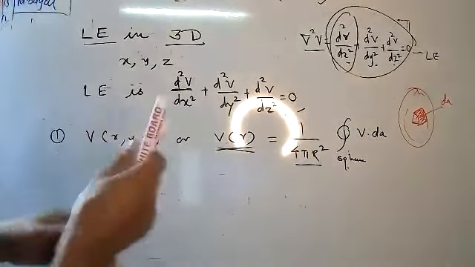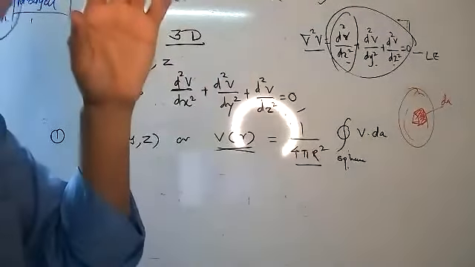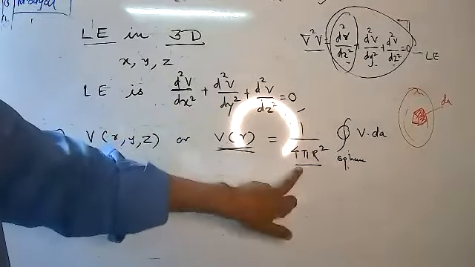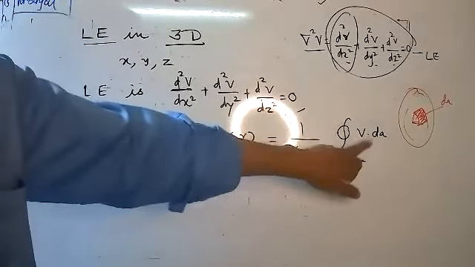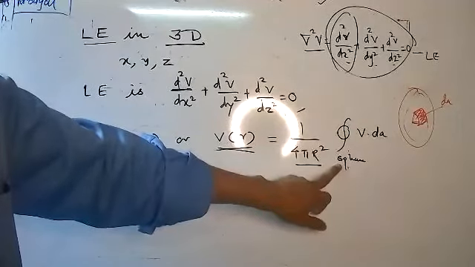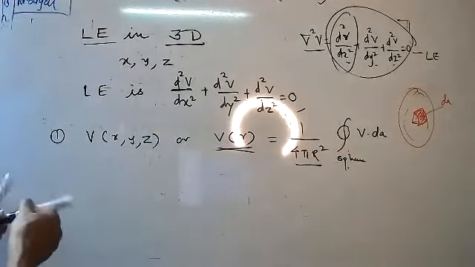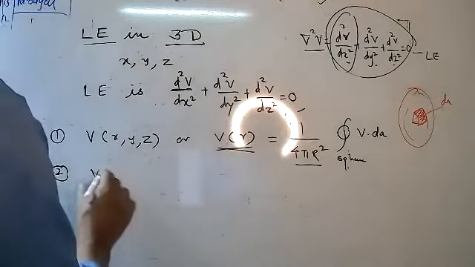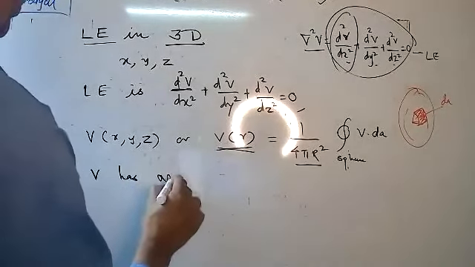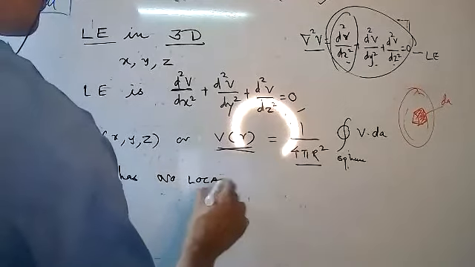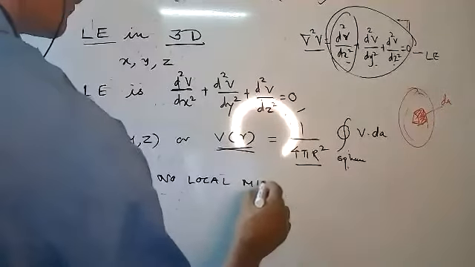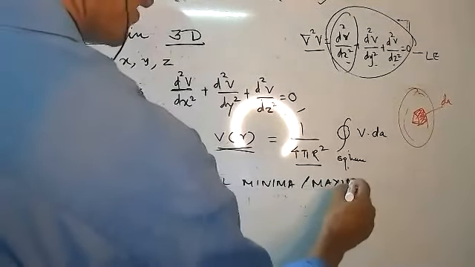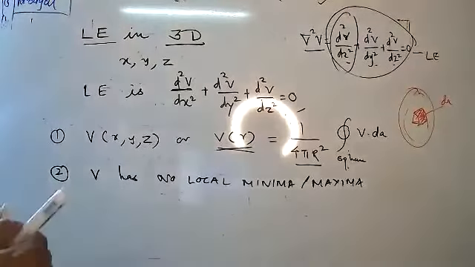In case of 2D, dear student, take a circle. In case of 3D, always take a sphere. This is the difference. And 1 upon 4 pi r square, closed integration of v dot dA over the sphere. Again, the second property is the same as in 1D and 2D. What is the second property? V has no local minima or maxima, and depends only on the extreme values or boundary.